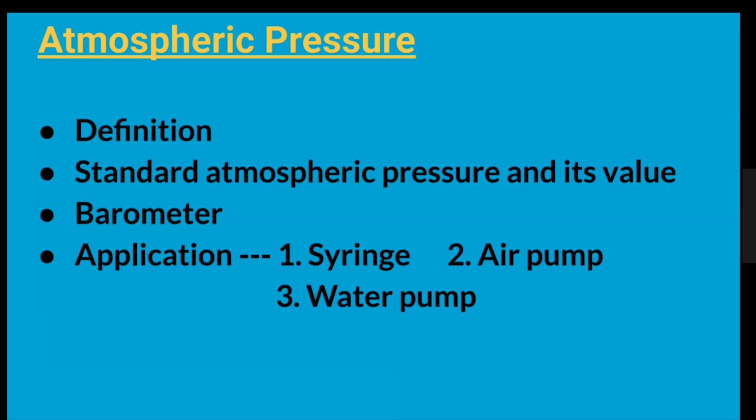And the device used to measure atmospheric pressure is the barometer. Two types of barometer we'll read: the mercury barometer and the aneroid barometer. And finally, we'll end the lesson by reading some devices that work on the principle of atmospheric pressure. They are the syringe, air pump, and water pump. They work with the help of atmospheric pressure.